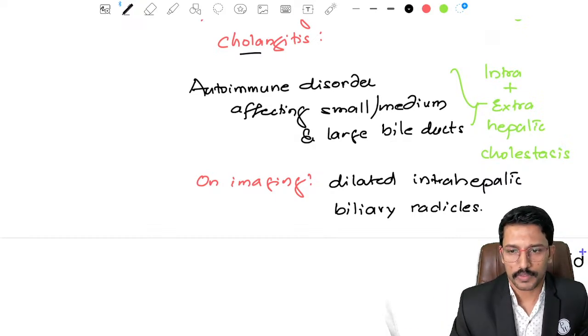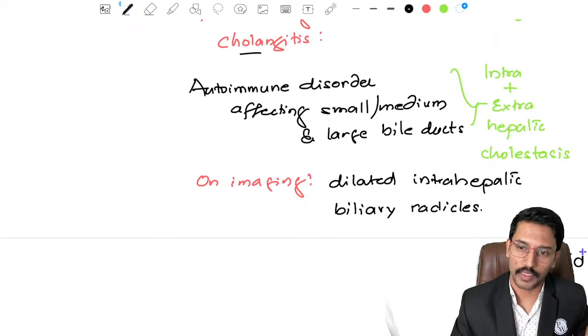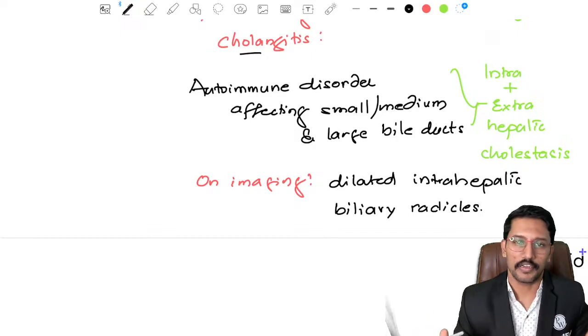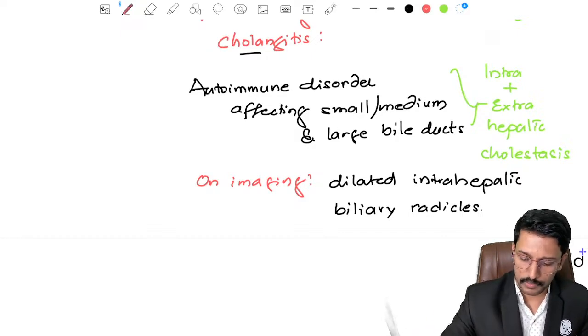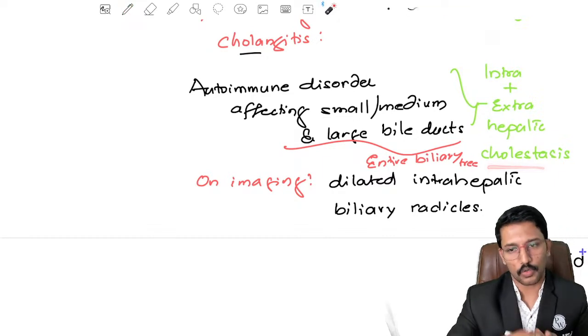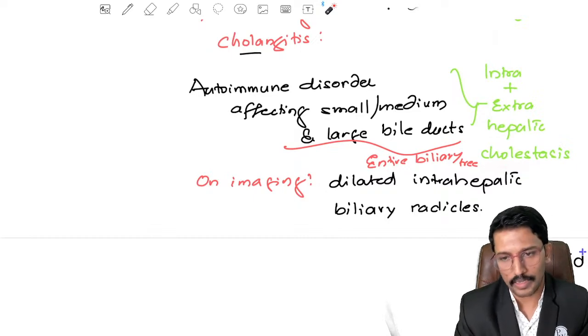Pathophysiology wise, we know what is the difference, right? Primary biliary cholangitis is a disorder affecting small and medium bile ducts, and primary sclerosing cholangitis is affecting the entire biliary tree, right? Because it is affecting the entire biliary tree, it causes extrahepatic cholestasis also. So we might see dilated intrahepatic biliary radicals.